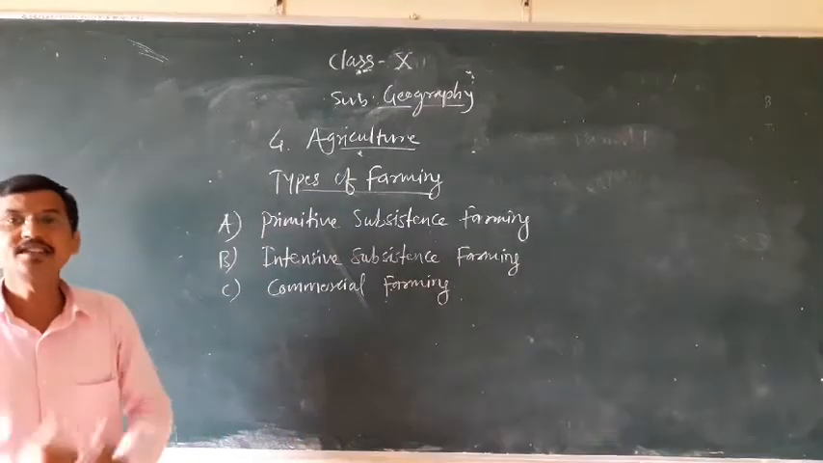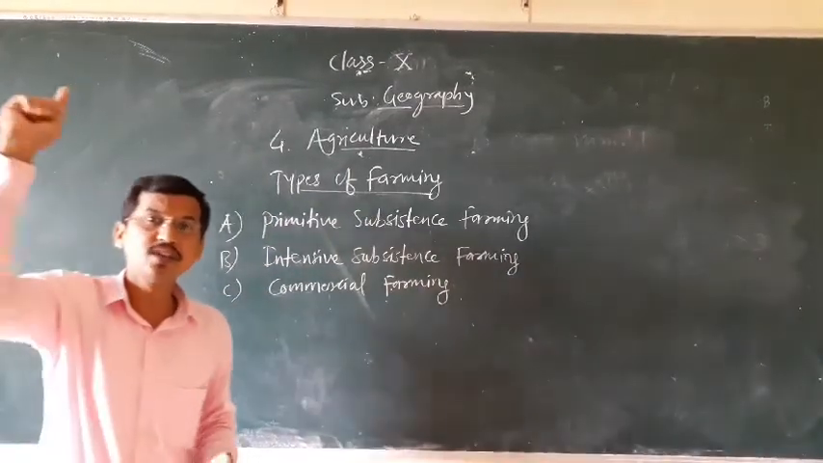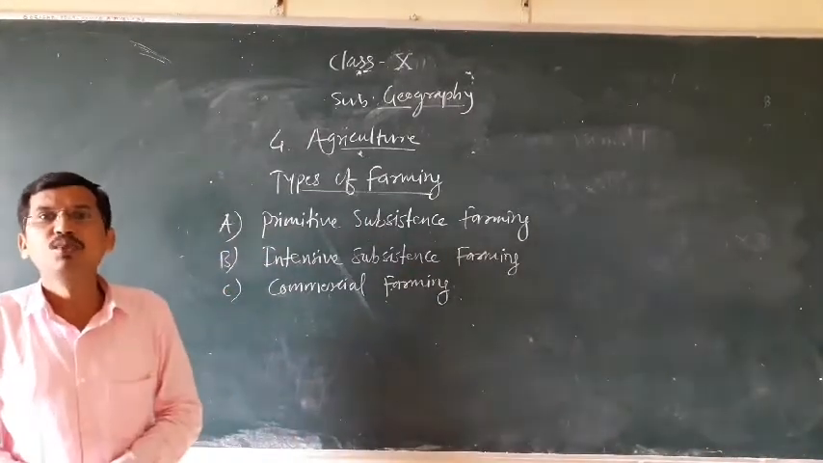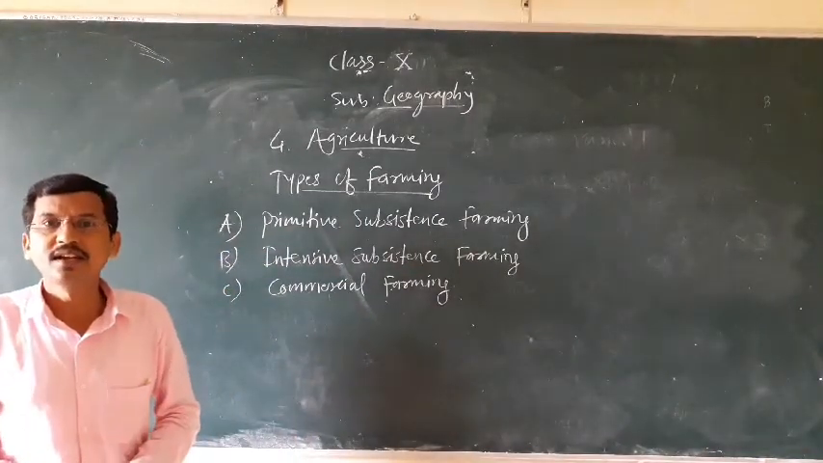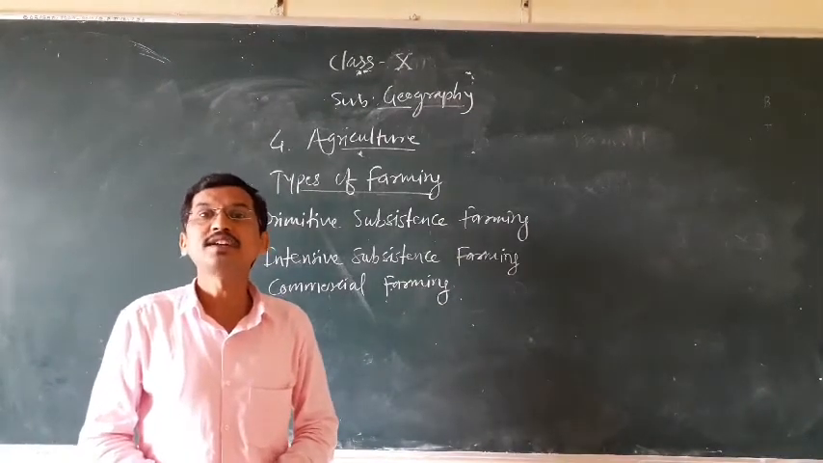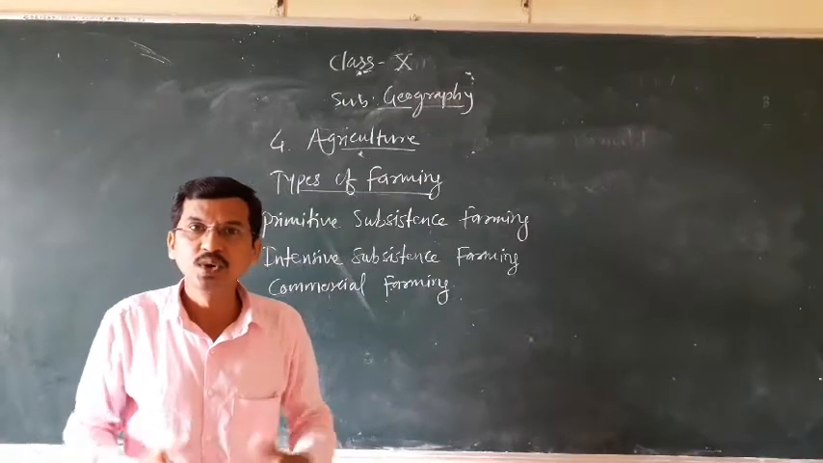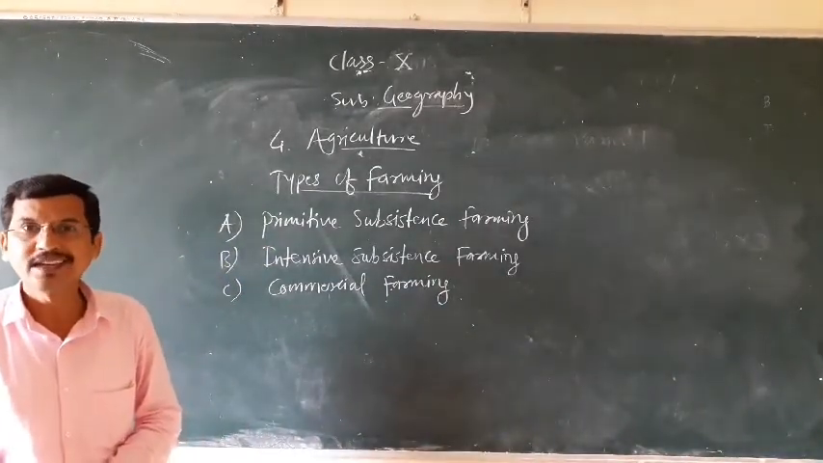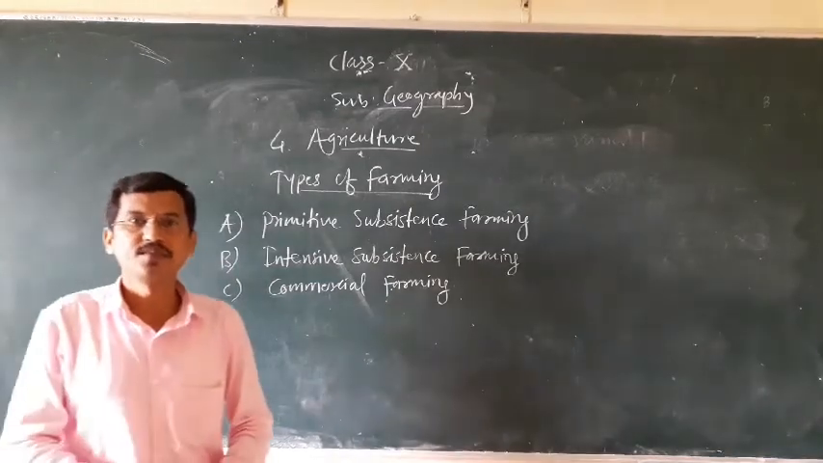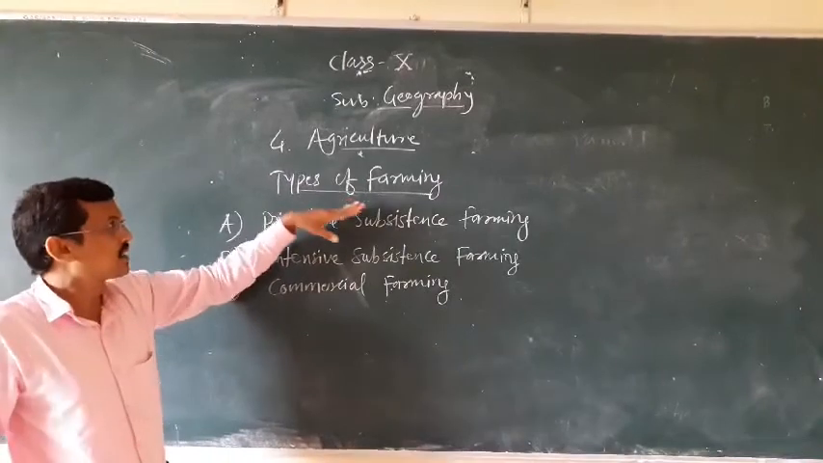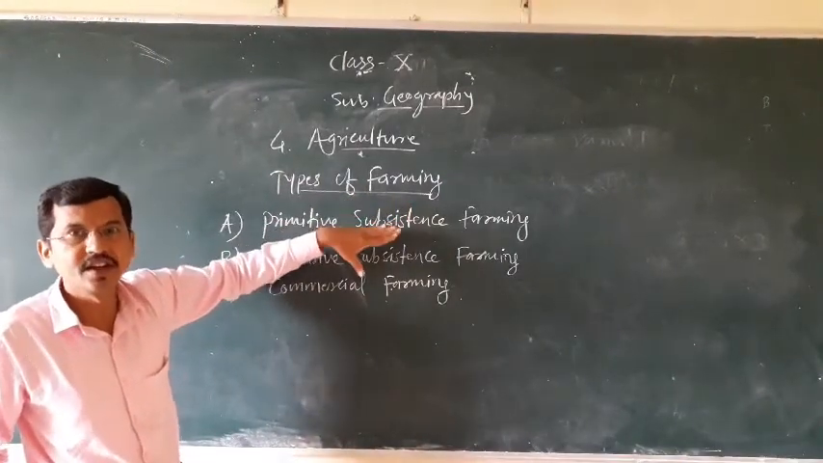So, India's agriculture is mainly dependent on the monsoon, but due to the green revolution, most of the states in the country are practicing commercial types of farming to save the large number of agricultural crops in the market. So, first of all, let us see what types of farming are practiced in India.